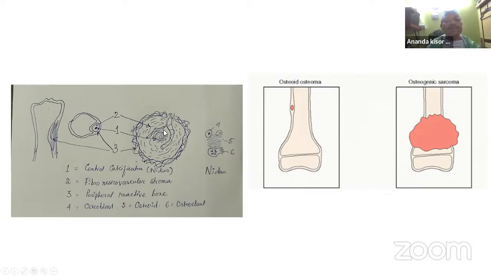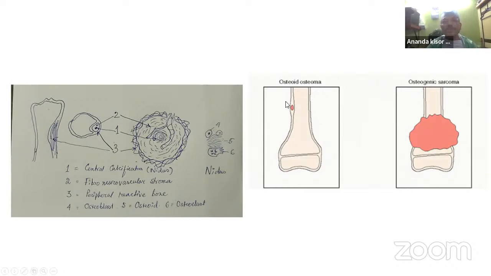It is very easy. See the central calcification, then the intermediate perivascular structures, which are the vascular structures, surrounded by the neural tissues and the reactive bone. So the peripheral reactive bone, you have to remember. And see the nidus, what is inside that? Osteoid with osteoblasts and osteoclasts. So these are the osteoclasts. I already showed you, you can write it in a very simple manner.